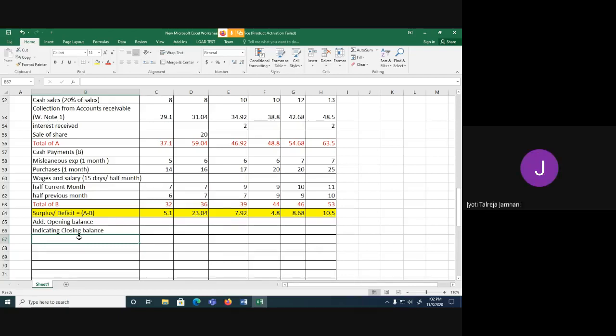Comes in. So we have to add it to the closing balance because whenever I borrow, money is coming in, it is adding to my closing balance. So I will write here, add borrowings.